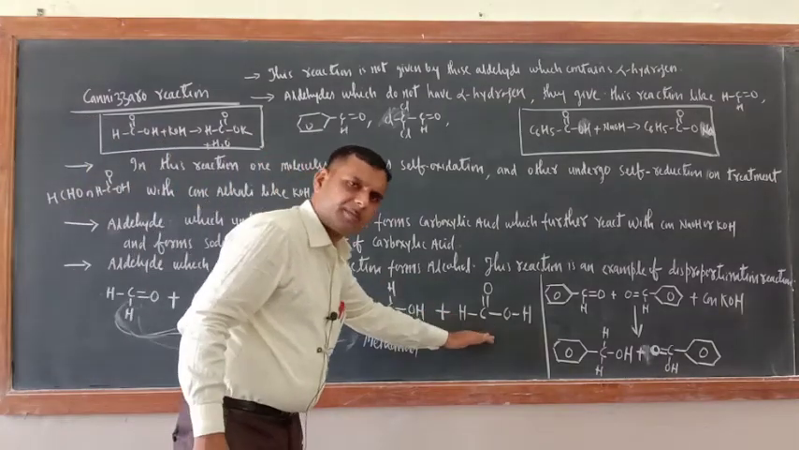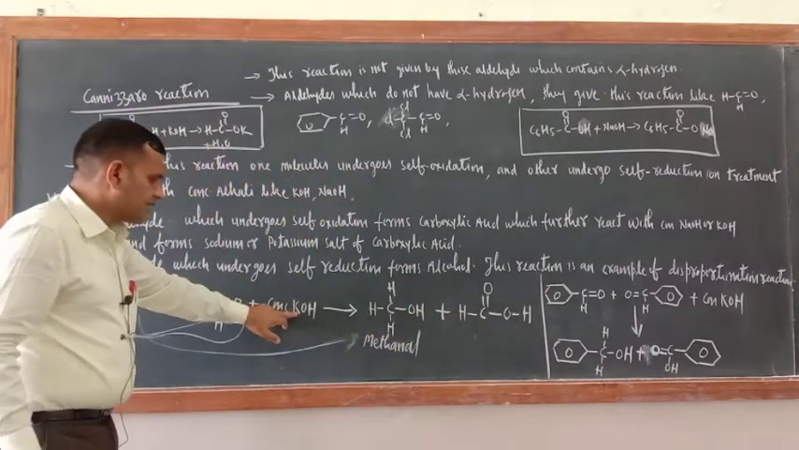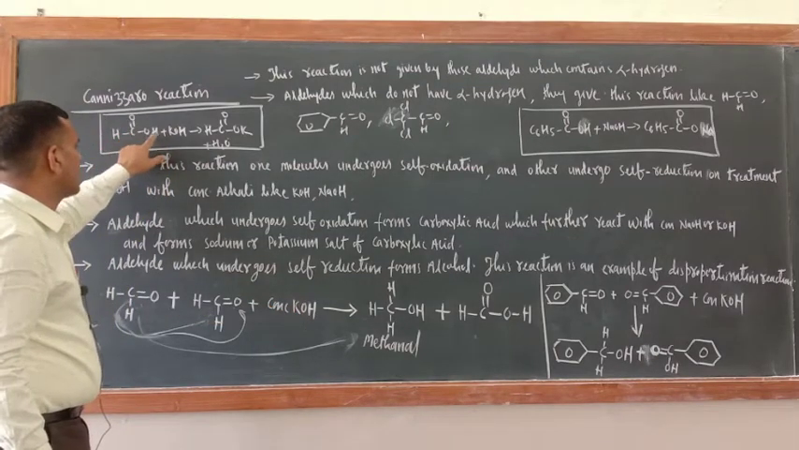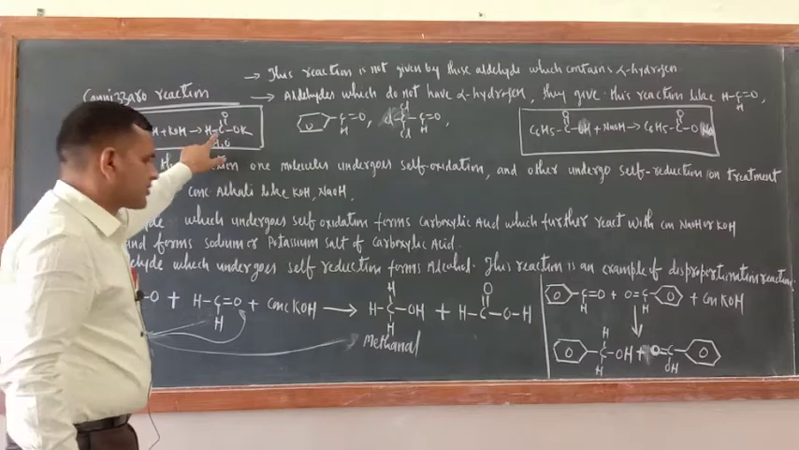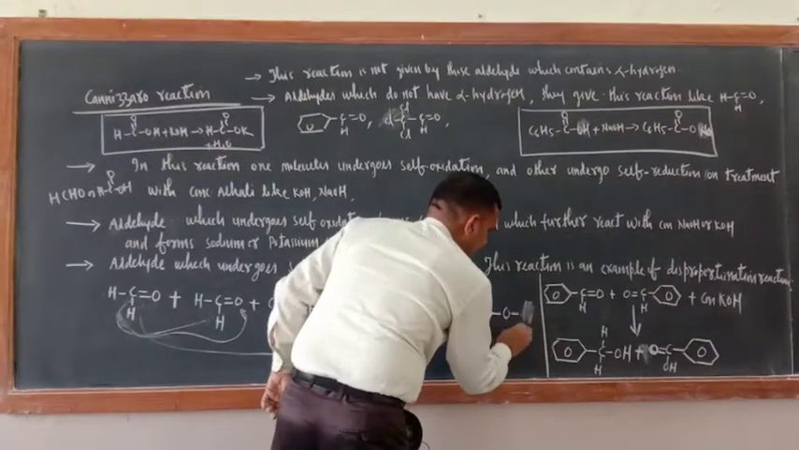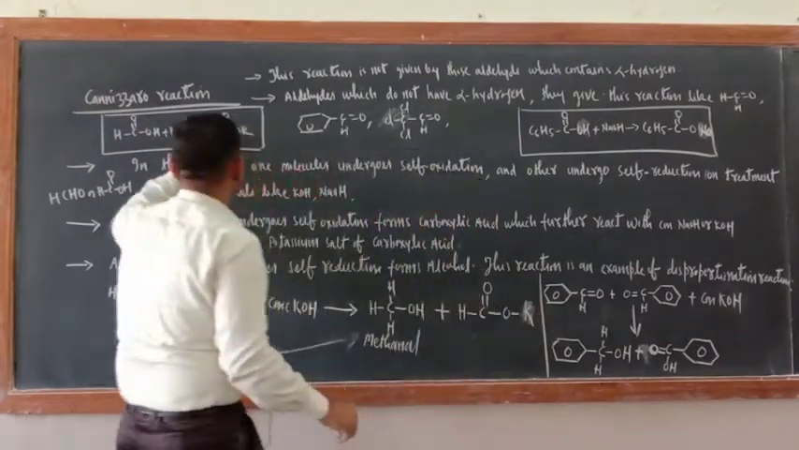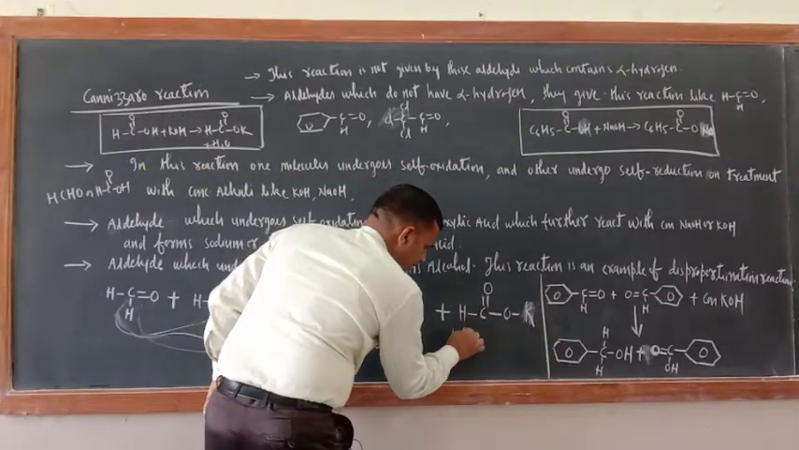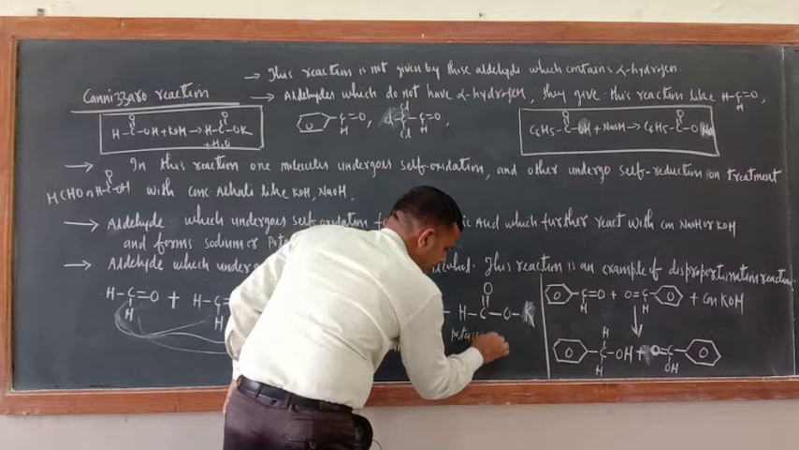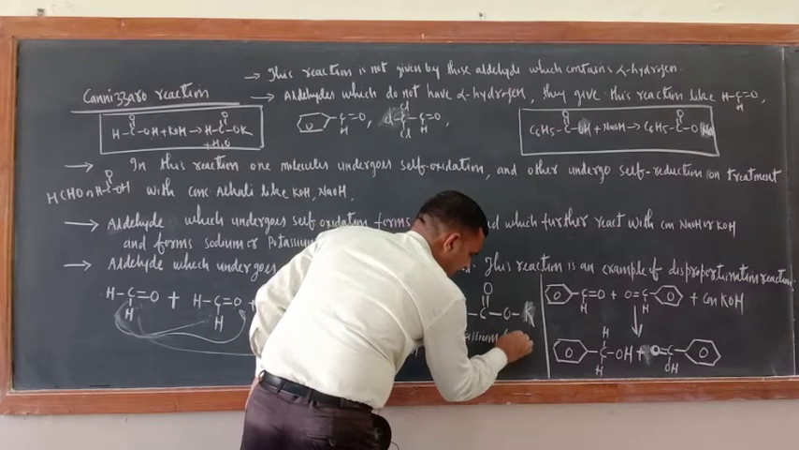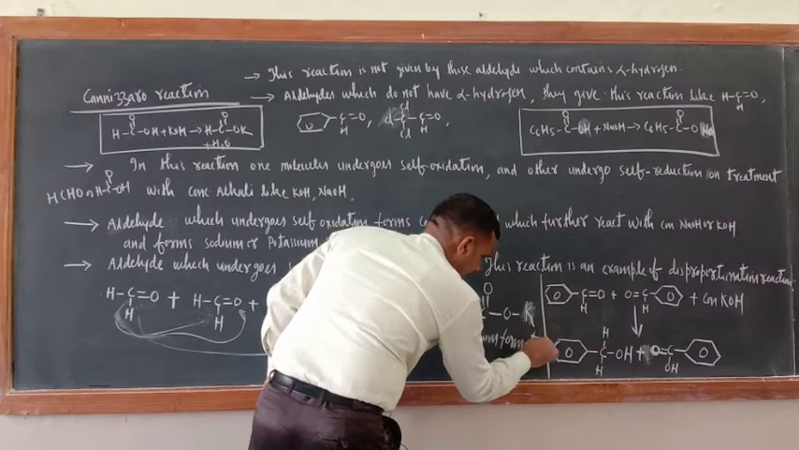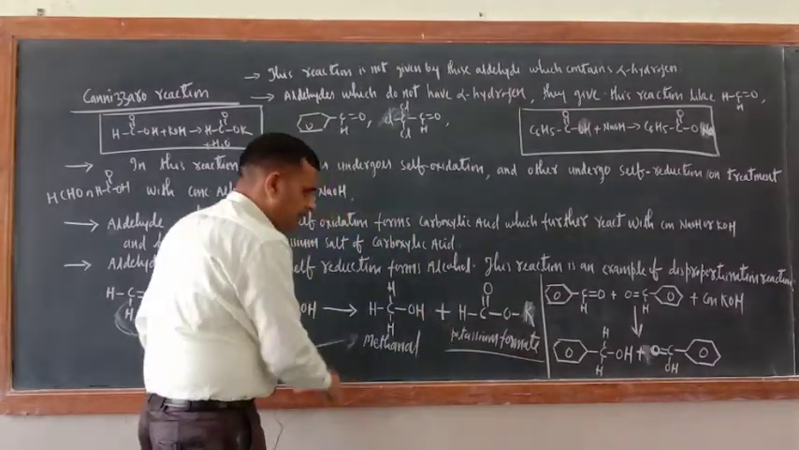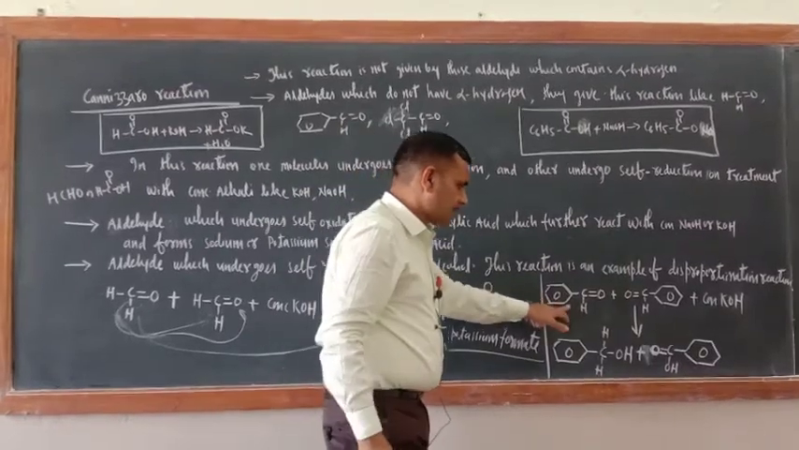Now this formic acid will react with the concentrated alkali. How will it react? Just see, HCOOH, formic acid, with KOH. Now here, instead of H, K would come. What is the name of this one? Potassium formate. You can also write potassium salt of formic acid. Potassium formate. Okay.